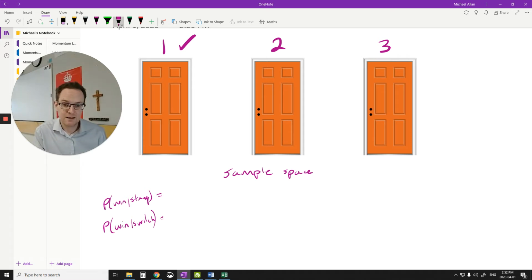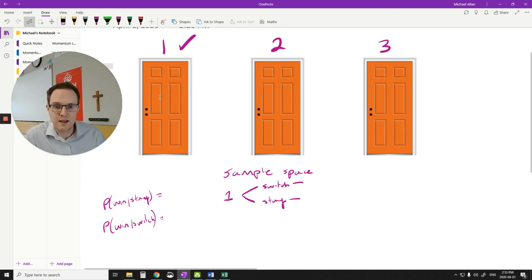Okay? Now, to do the sample space, we're going to have to go through each one of these doors and just think about all the different situations we can do. So we choose door number 1. If I choose door number 1, Monty Hall is going to either open door number 2 or 3. So he's going to open a door, and then you're going to have the option of switching or staying.